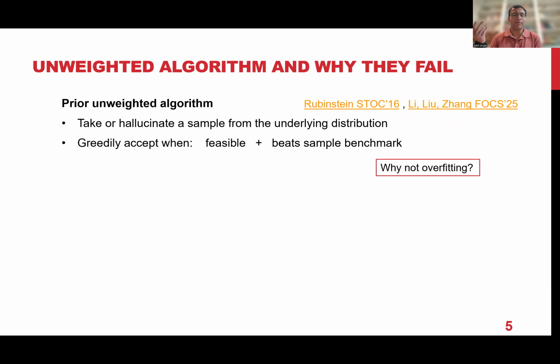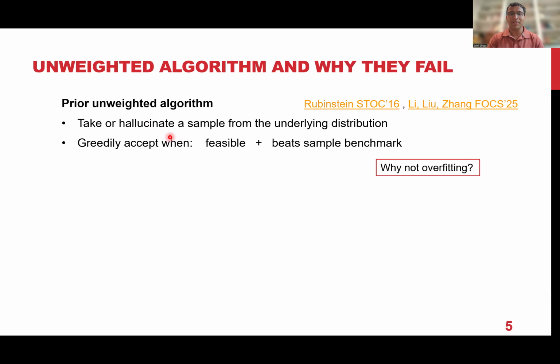In the secretary problem, for instance, when elements arrive in a uniformly random order, you just discard the first n over 2 elements, half of the elements. That only contributes roughly opt over 2 value, so you can ignore them. And now this gives you an unbiased sample from the underlying distribution. On the other hand, for other stochastic problems like prophet inequality or stochastic probing, you know the distribution, so you can just literally take a sample from the underlying distribution.